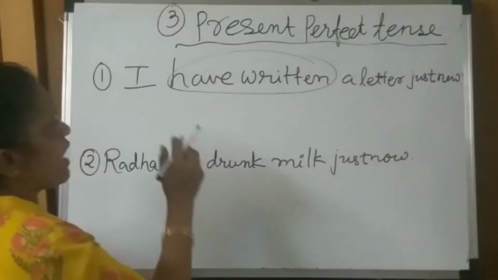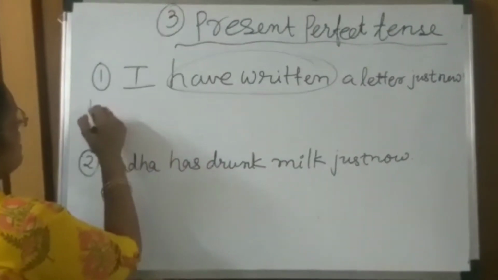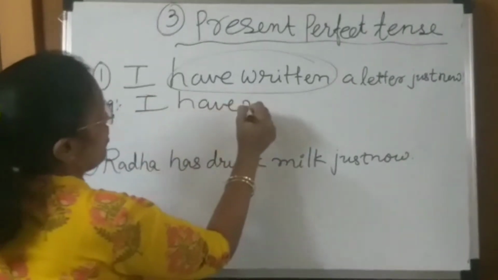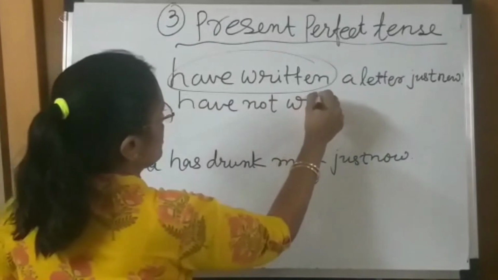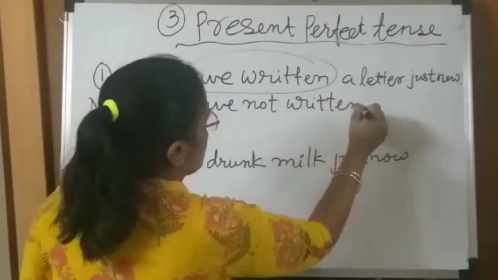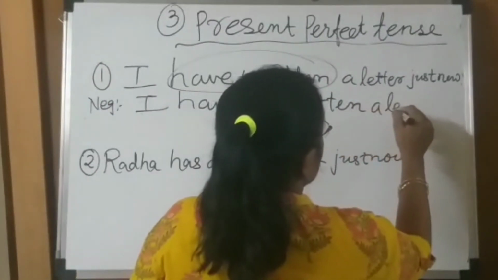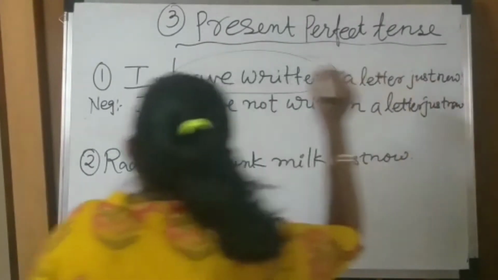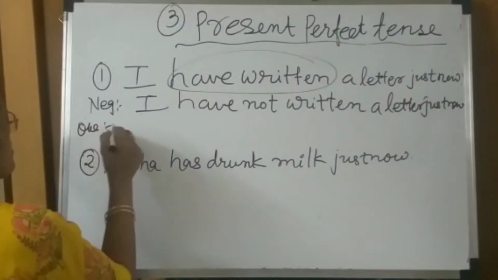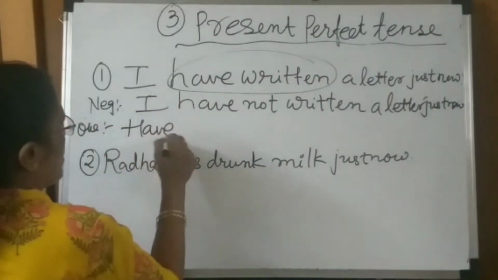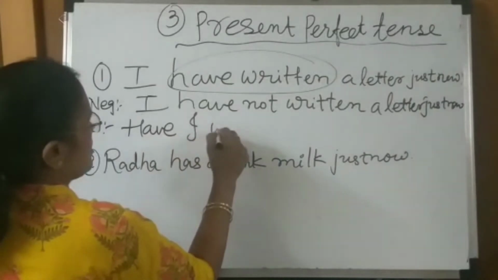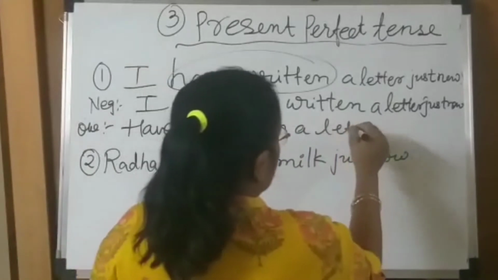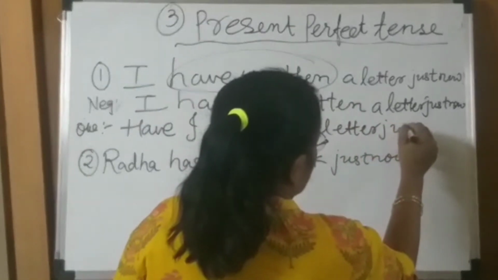Now we see how we make it negative for this sentence. I have not written a letter just now. I can put not here after have. In the same way, when I am making a question for this: Have I written a letter just now?